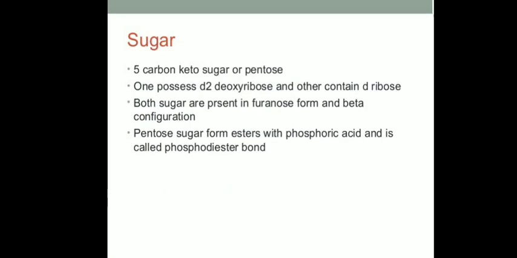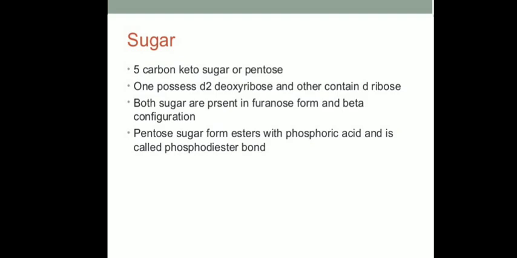Then the next group present inside the nucleotide is our sugar. Now the sugar is a 5 carbon sugar, which is known as pentose. In case of RNA, it is ribose, while in DNA, it is deoxyribose sugar.